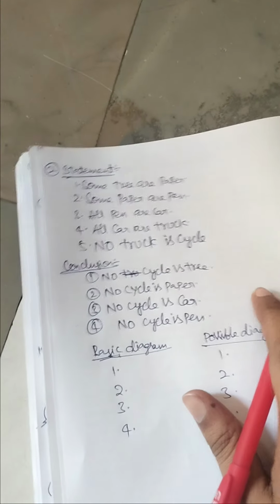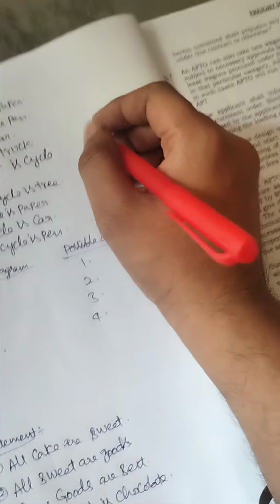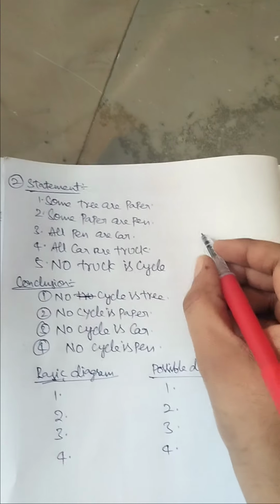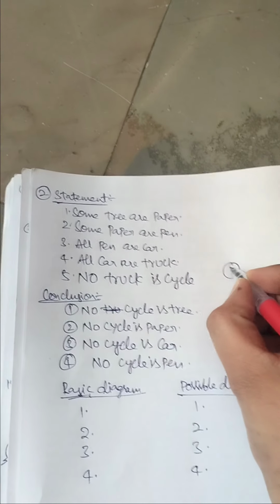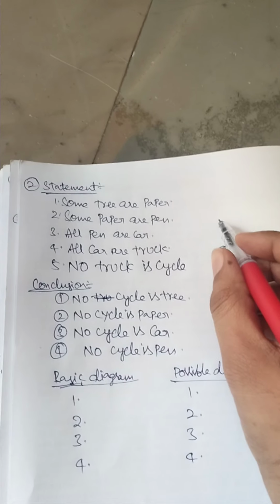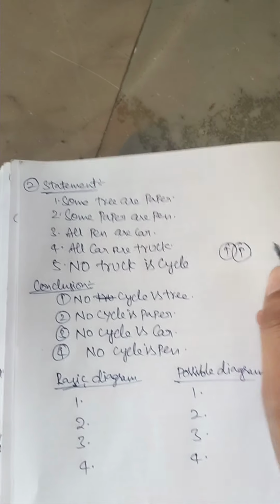Yes, if we solve the second question also, then we will come to a good conclusion about this concept. Here we have: some trees are paper. Yes, some trees are paper.